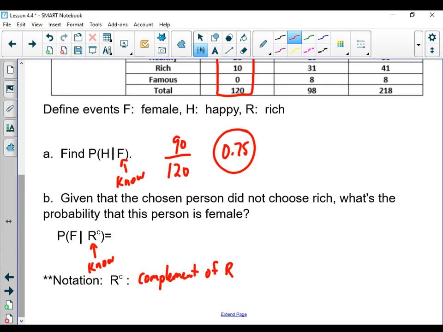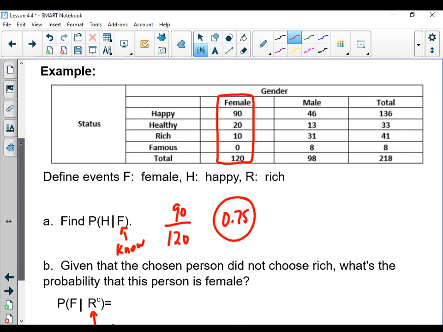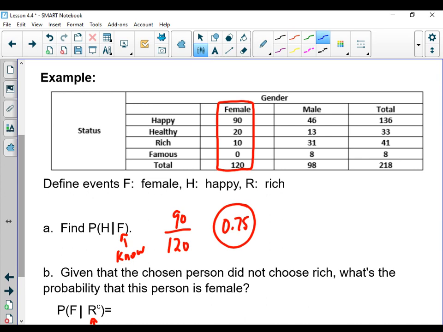And we've talked about complements before. That's the "not" portion. In this case, the ones that did not answer that they wanted to be rich. So let's go to our table again here. Again, the question wants to know what's the probability that we chose the female given that the person did not want to be rich. Well, as soon as I hear that they did not want to be rich, that eliminates all these people that said they did want to be rich. So they're now out of the picture.